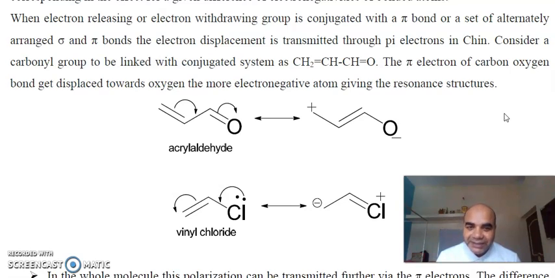So basically, starting from now, we will be able to understand the reaction mechanisms of organic reactions.